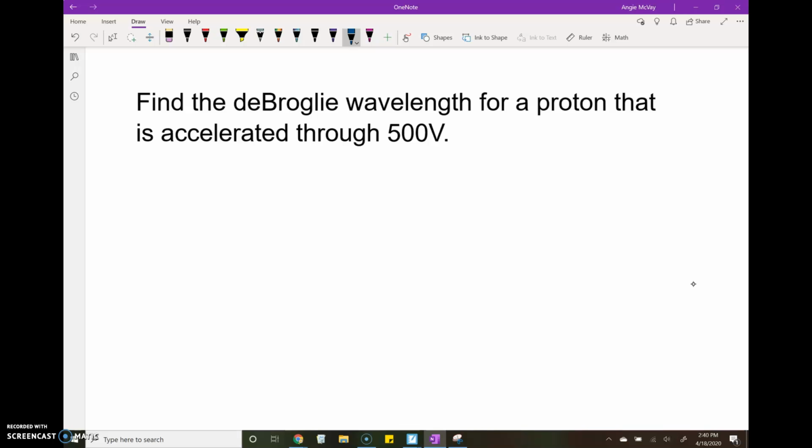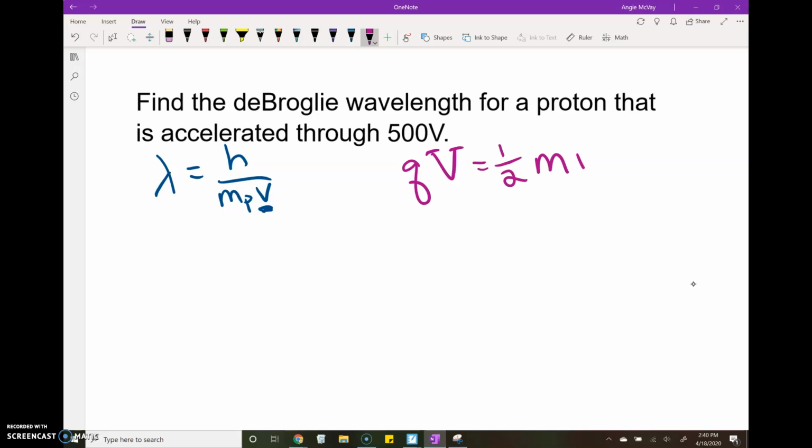Okay, so we're trying to find the de Broglie wavelength, right? h over the mass of the proton times speed. What we need to figure out is the speed. We don't have that information, but we've got the voltage. Conveniently, though, we know that charge times voltage is equal to 1/2 mv squared, right?